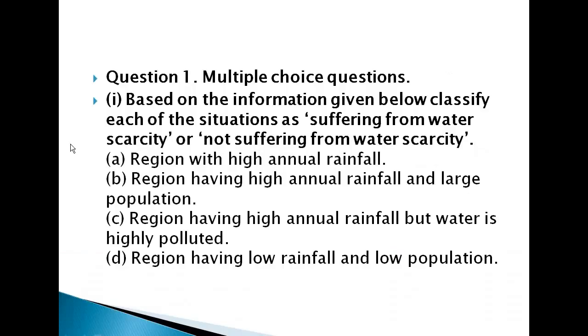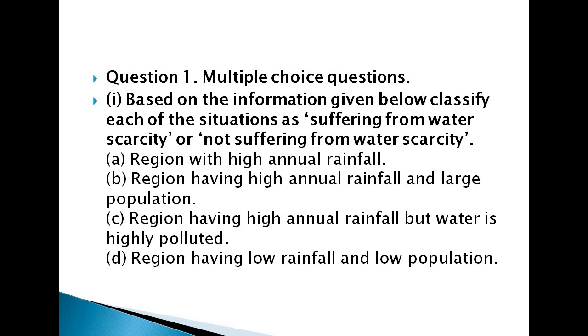The first question is given on page number 33, chapter number 3, exercise question number 1, which is a multiple choice question. Based on the information given below, you have to classify each of the situations as suffering from water scarcity or not suffering from water scarcity. So option A is regions with high annual rainfall.